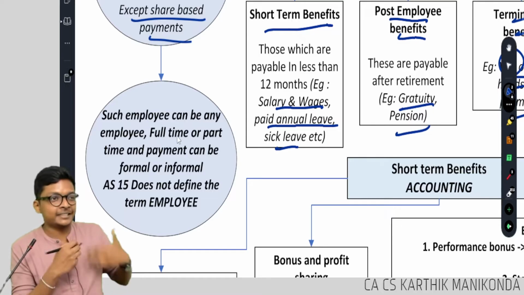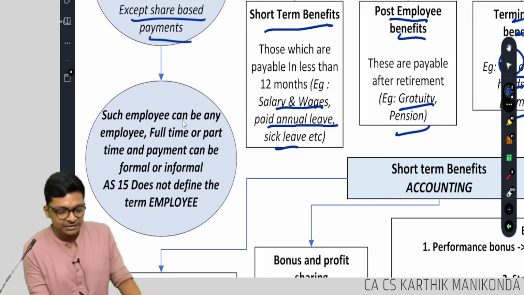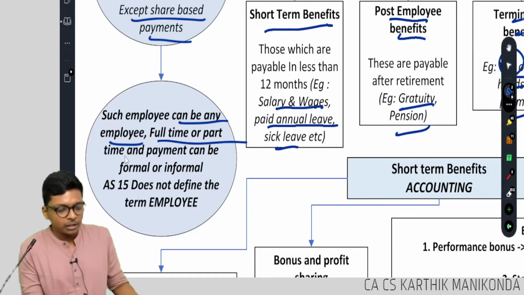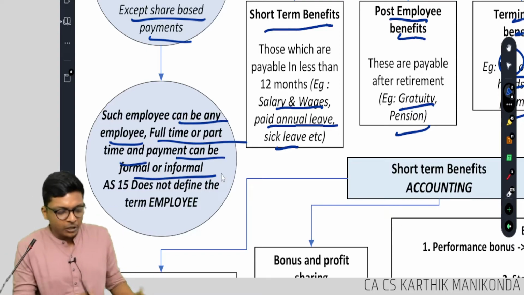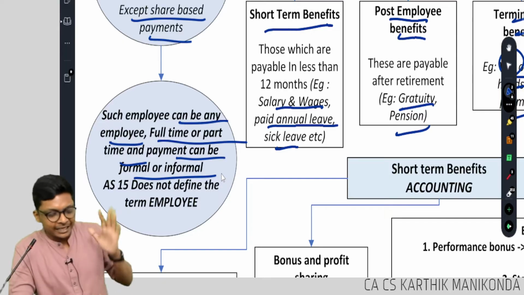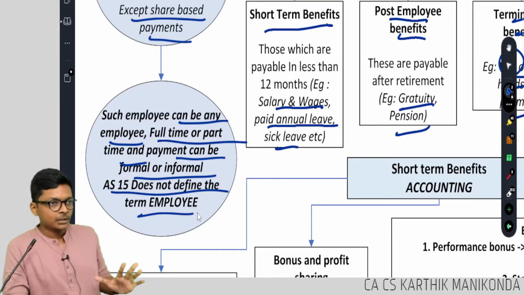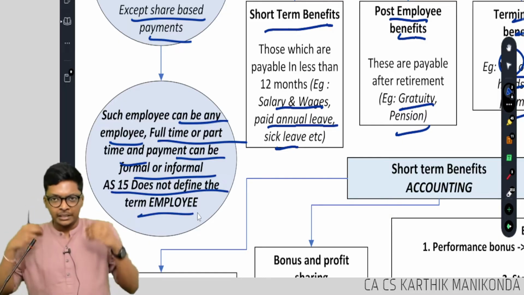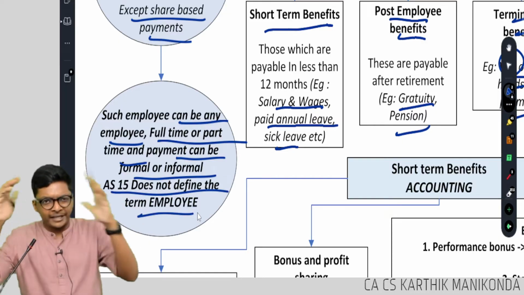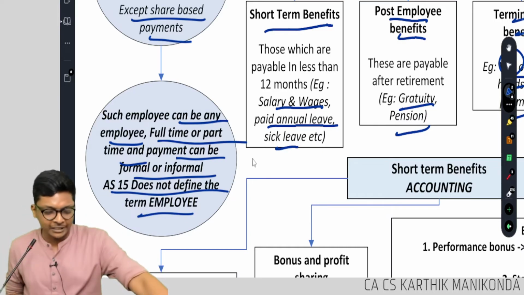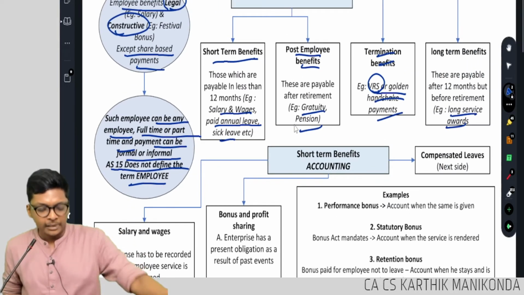I'm just quickly revising for us. Such an employee can be any employee, full time or part time, and payment can be formal or informal, bank, cash, whatever. AS 15 does not define the term employee. Is the structure clear, guys? Any benefit given to an employee, whose employee they didn't define. This is the definition, and there are 4 types of employee benefits.